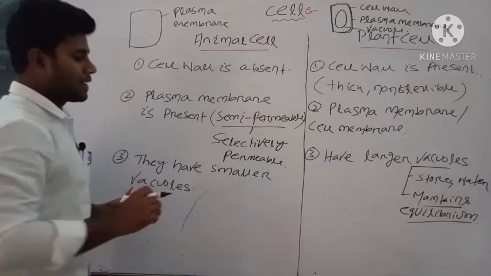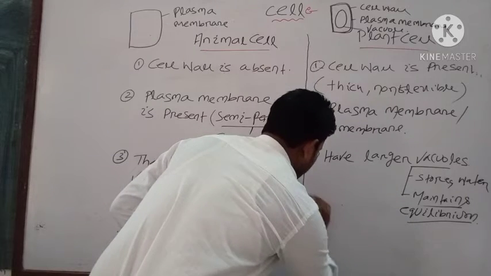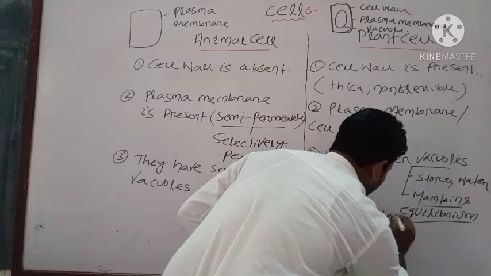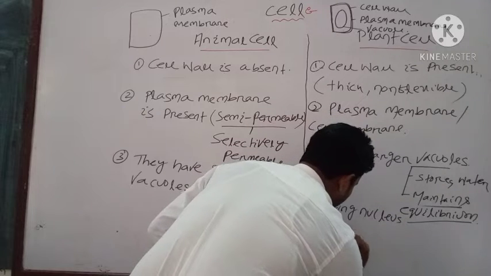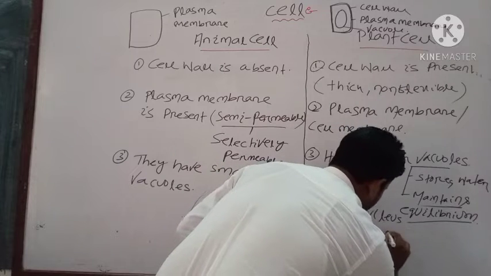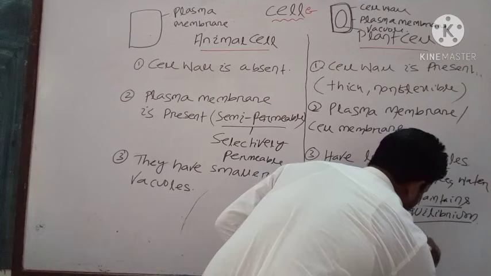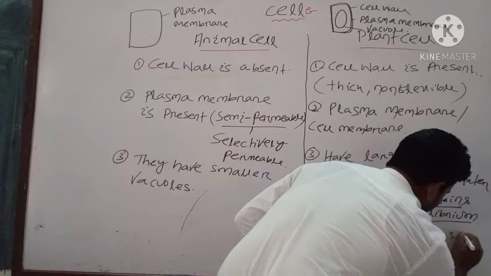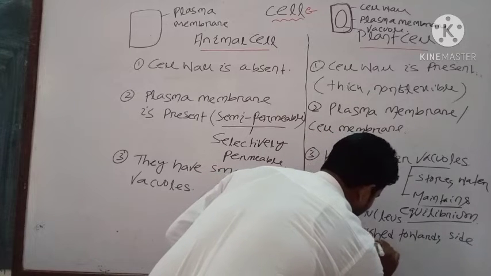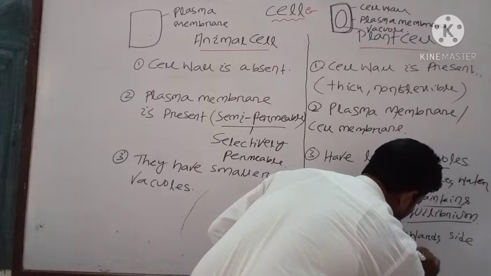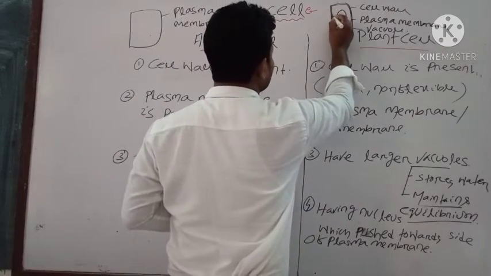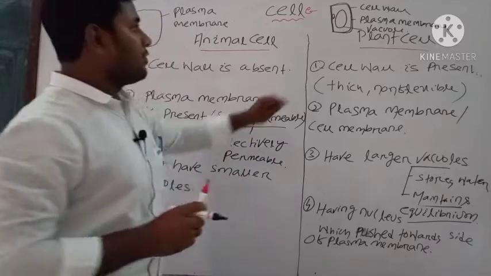Okay, due to the presence of vacuole, in plant cell the nucleus is pushed towards the side of the plasma membrane.